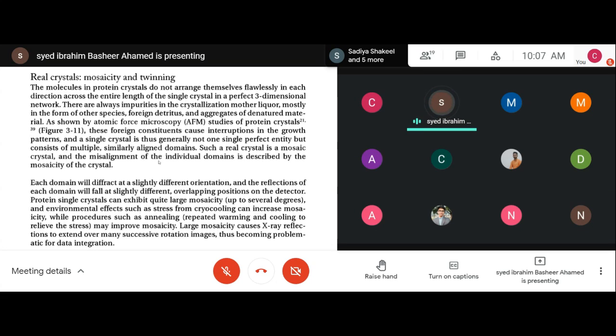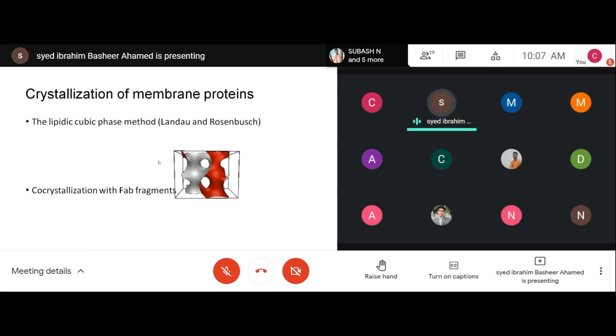So I told you you have to have a single crystal. During crystallization, you should develop a single crystal. So what do you mean by single crystal? The single crystal means you will have a uniform layer.